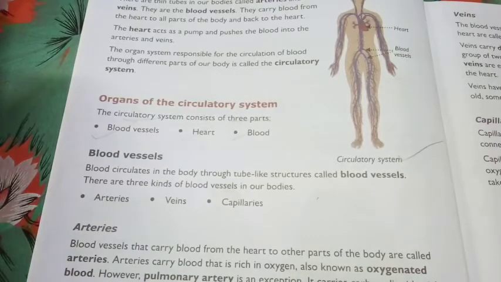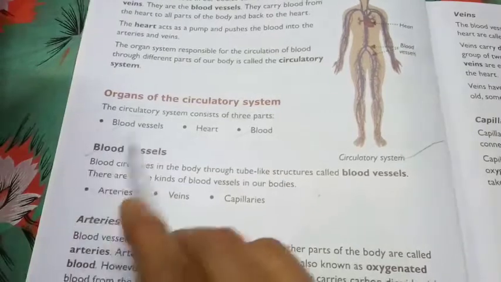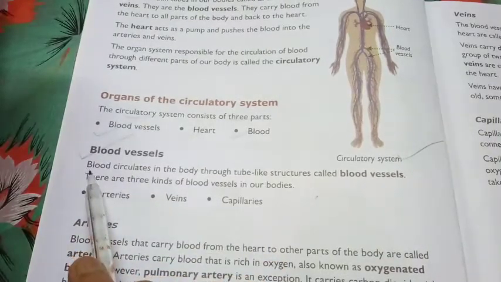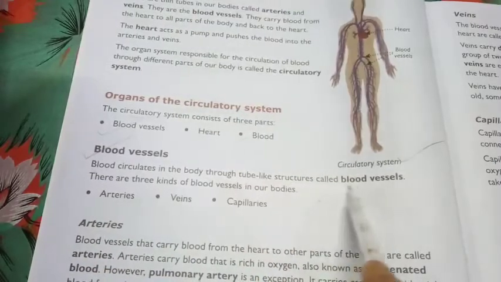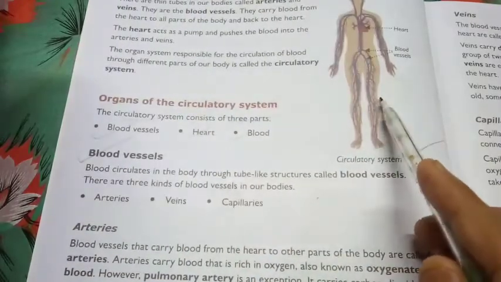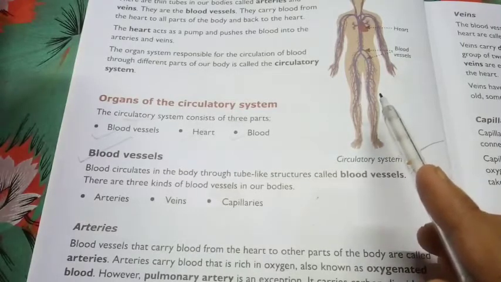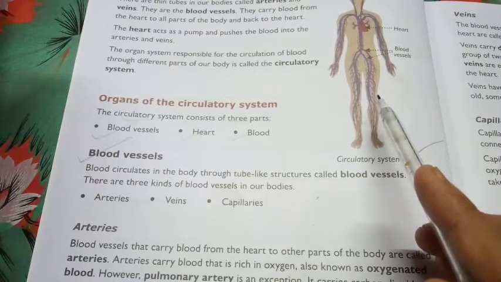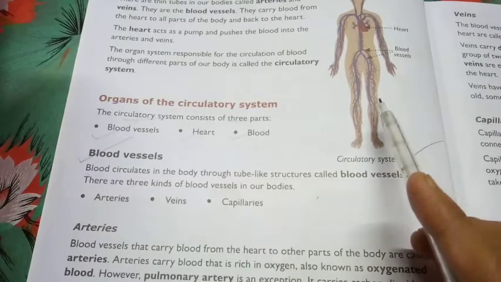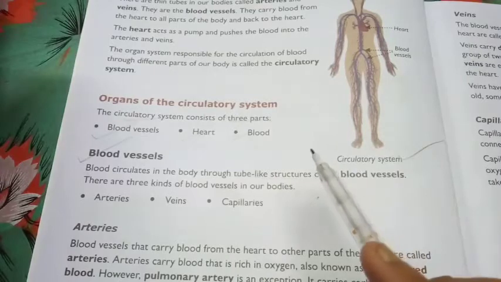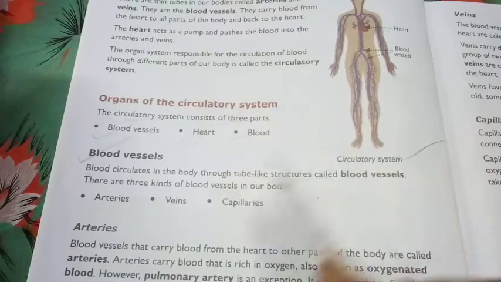Let us begin our discussion with blood vessels. Blood circulates in the body through a tube-like structure called blood vessels. You can look into this diagram. Here the blood vessels are clear to you. Some of them are red in color and some of them are blue in color. Why are some of them red and the remaining blue? This we will discuss in a short while from now.